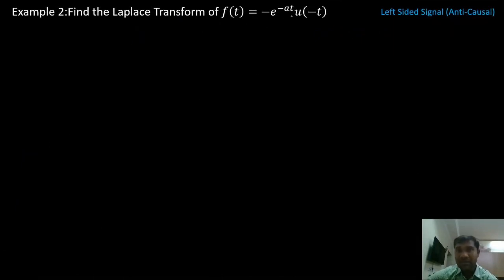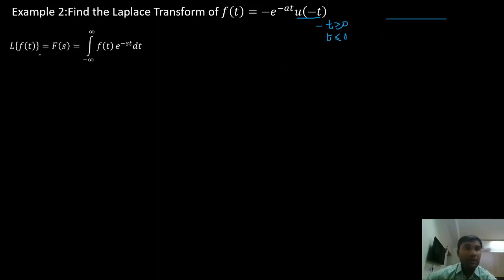So this is the left-sided signal, u of minus t. u of minus t is defined for minus t greater than or equal to 0, that means t less than or equal to 0. So that is a left-sided signal. Now, in place of f of t, I am going to substitute my left-sided signal, that is minus e power minus at u of minus t. Now I'm going to combine both the exponential terms. The minus sign I took outside of the integral, and u of minus t is defined only for negative values of t, that is minus infinity to 0.